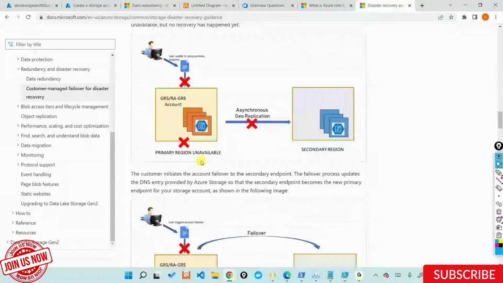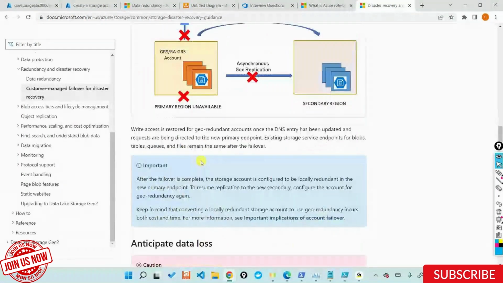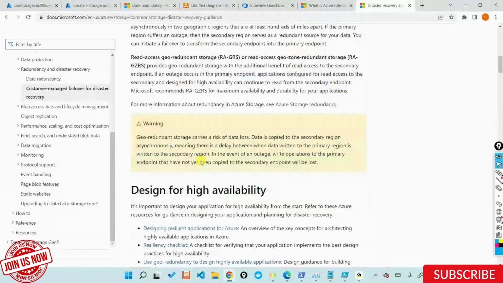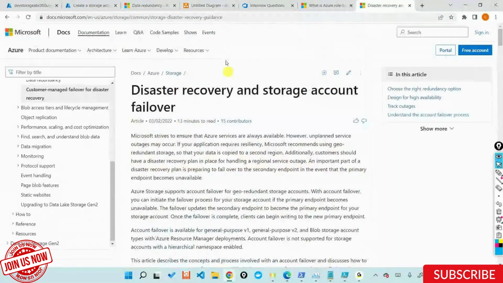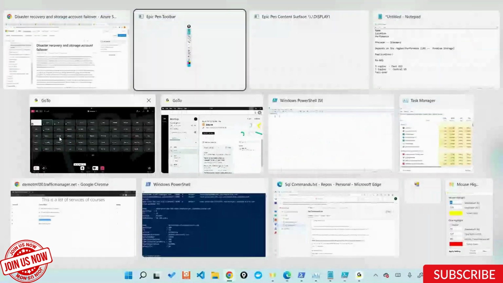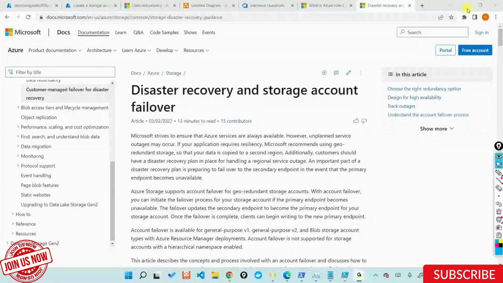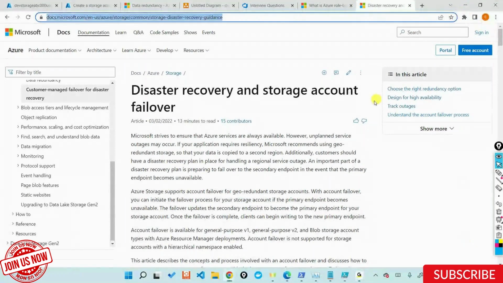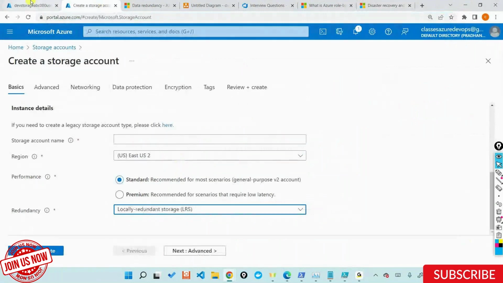I would want you all to go through this documentation on what the failover concept is, what the limitations are, when you should initiate a failover, what kind of situation calls for a failover, and how much time it will take.